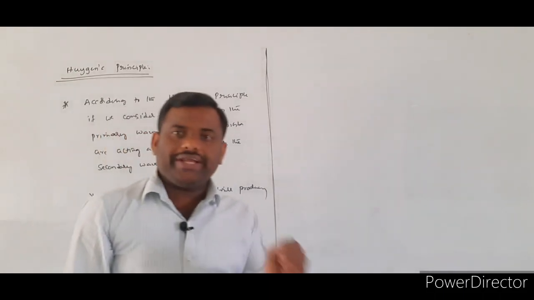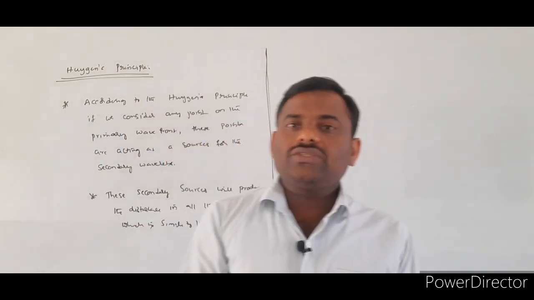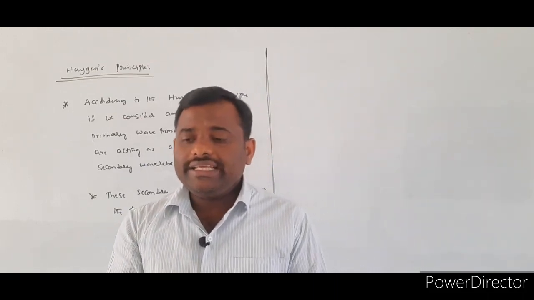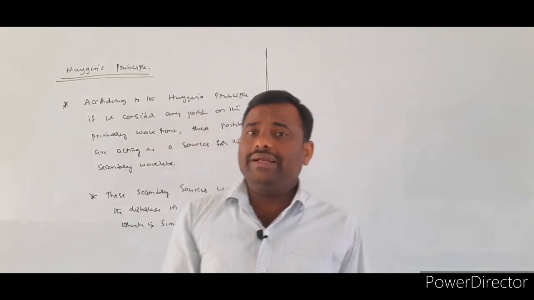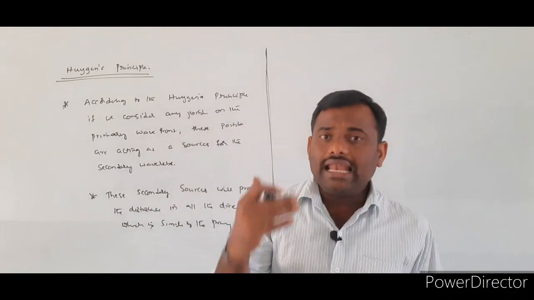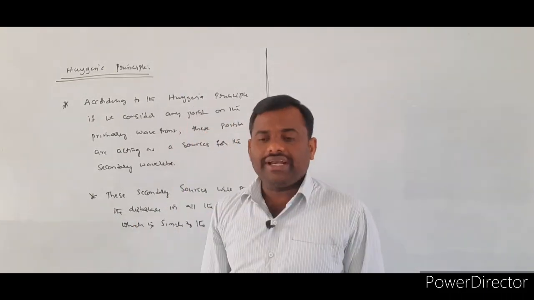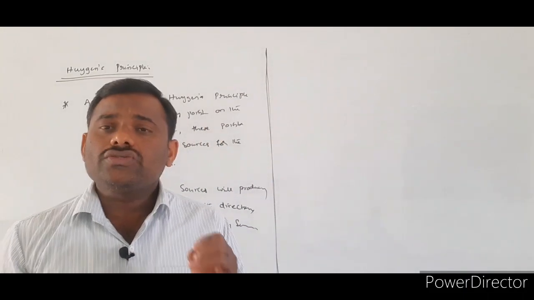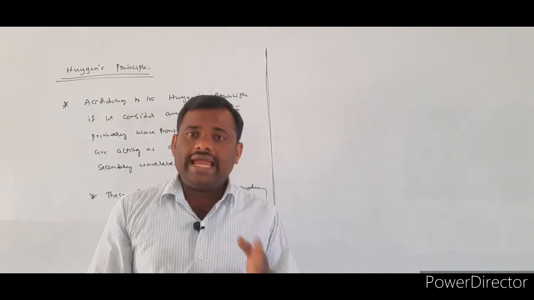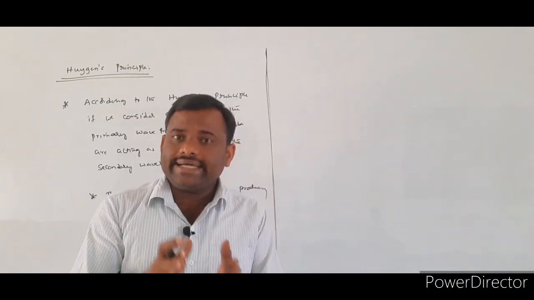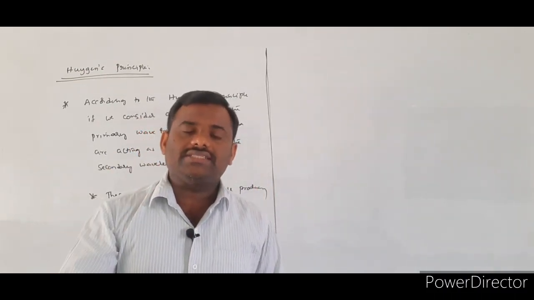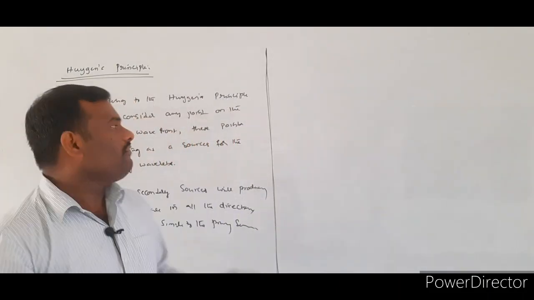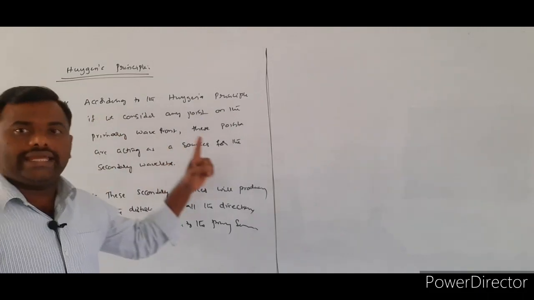If you consider a point source, that point source will produce a spherical wavefront, and that spherical wavefront will be distributed in all the directions. The disturbance will be traveling in all the directions. Like that, over the primary wavefront, any one point will act as a source for the secondary wavelets, and these sources send disturbances in all the directions, similar to the primary sources. So that is the first point according to the Huygens principle.